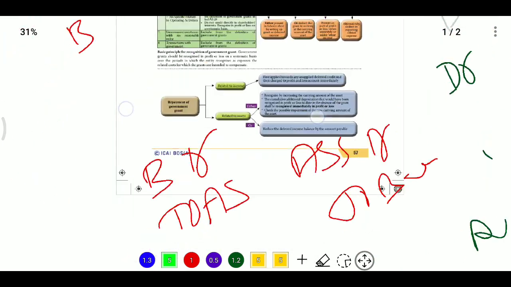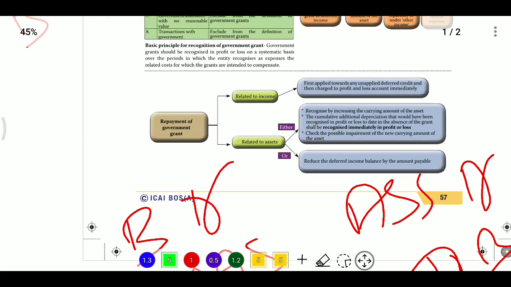And after that, the entity has to do accounting for repayment of government grant. Sometimes it needs to repay the amount. So whenever the grant is repaid, if it is related to income and the grant was recognized directly in profit and loss account when we received it, now we need to post the reversal entry: profit and loss account debit to bank account. If the grant was recognized as deferred income, meaning it is shown in the balance sheet, then whatever amount exists in the balance sheet will be debited because it is a liability, whatever amount we are paying will be credited, and the remaining balancing figure will be the profit and loss account.